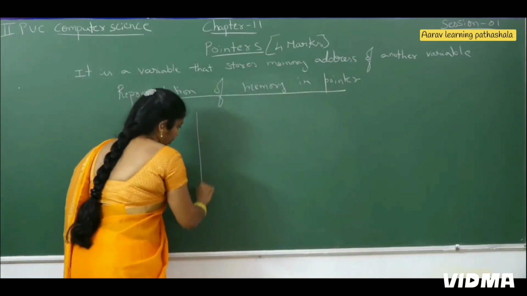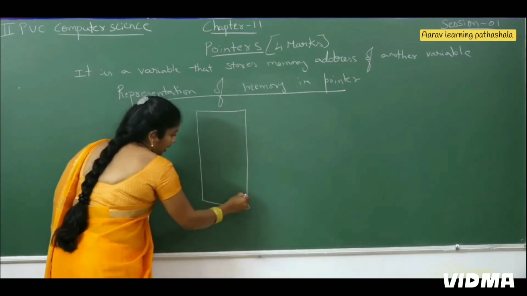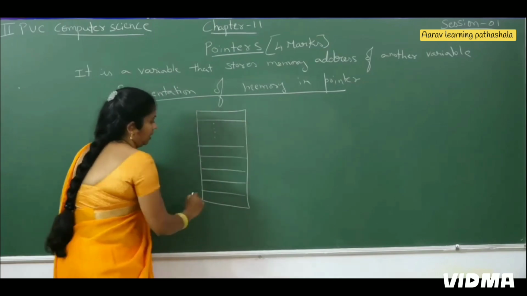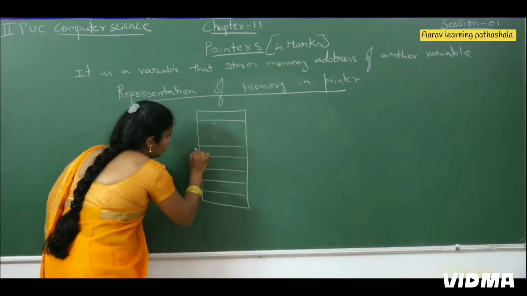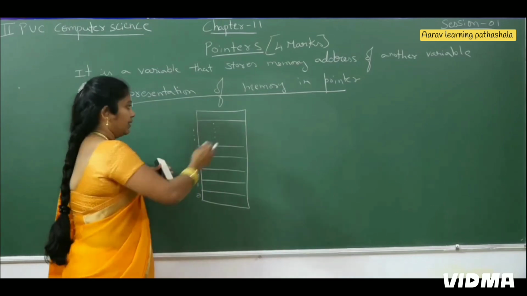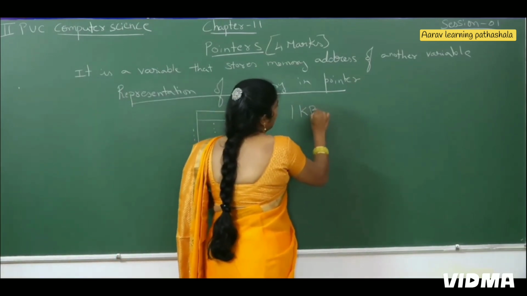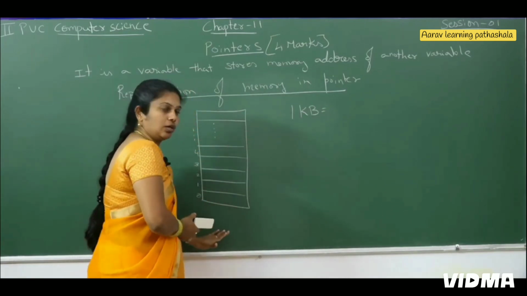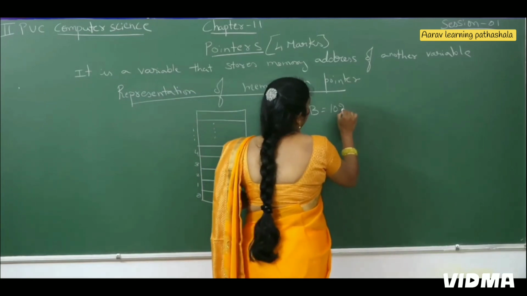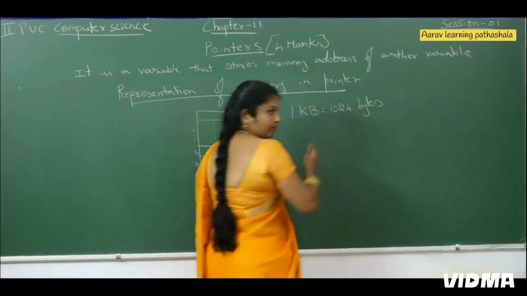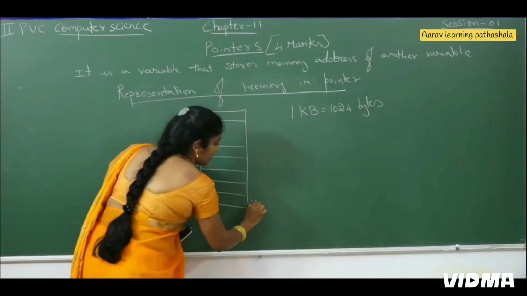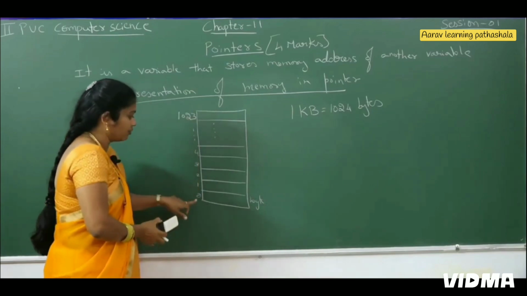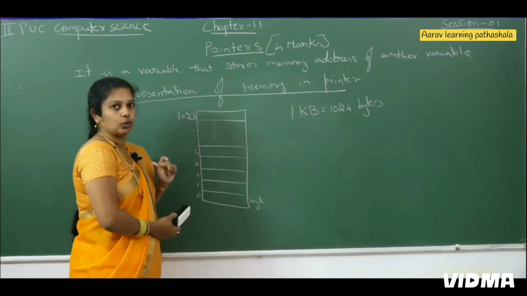For example, we have a memory. Consider this is the memory. Each block is considered as one byte. For example, here I start from 0, 1, 2, 3, 4, and it continues like that. If I have 1 kilobyte of memory space, what is the total number of bytes here? That is 1024 bytes. The first is the first byte, the second byte, and the last one is 1023, because it starts from 0 and ends with byte 1023.